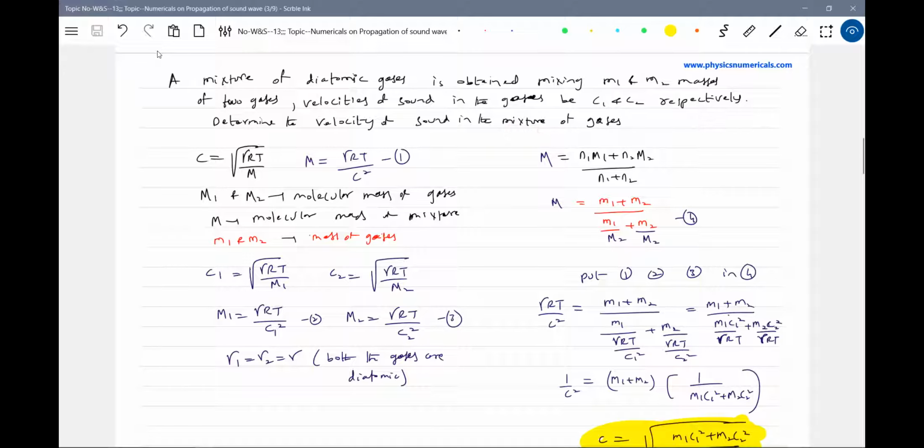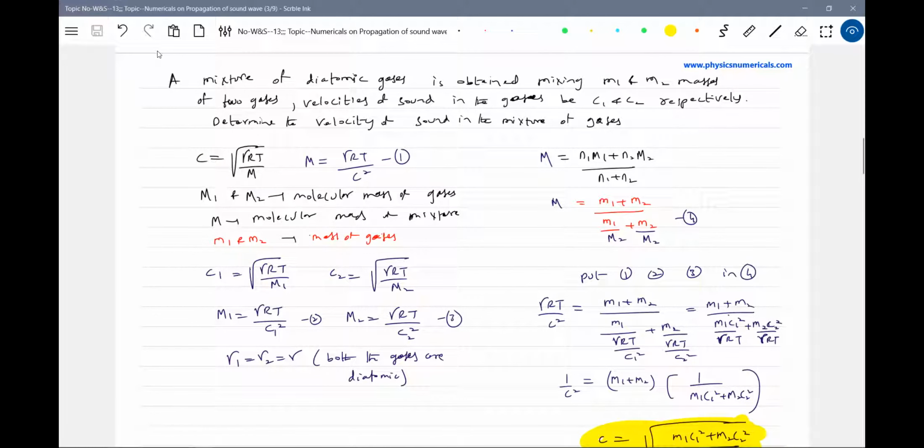Directly, let me come to the problem. Let C be the speed of sound, with C1, C2 for the gases. Instead of V, I'm using the symbol C, because I'll be using V1, V2 for volumes. So in such numericals, we represent the speed of sound by the symbol C. So what is C?